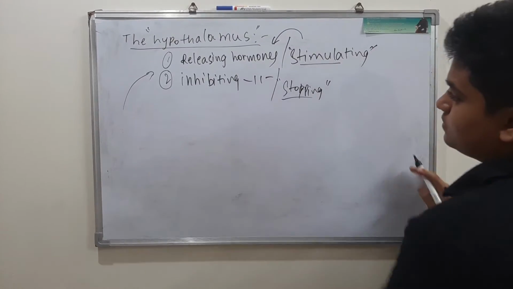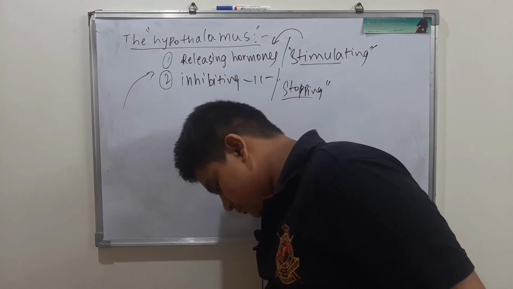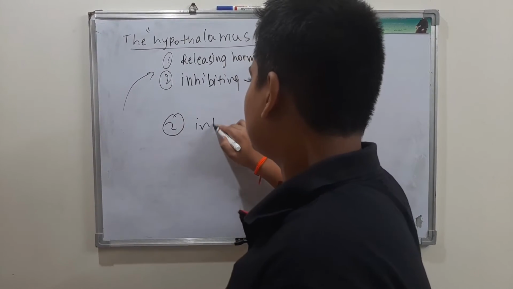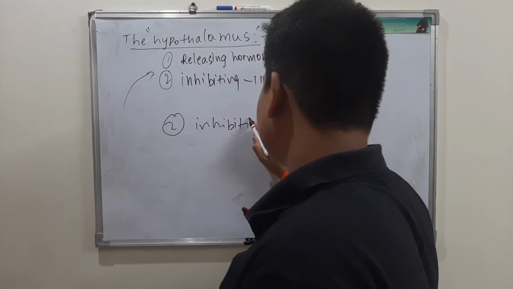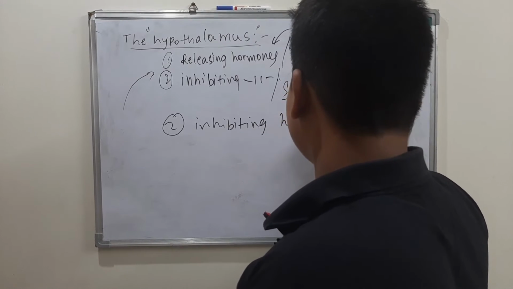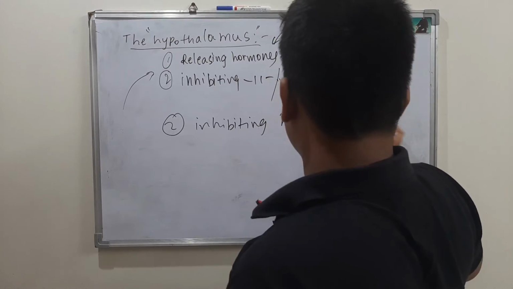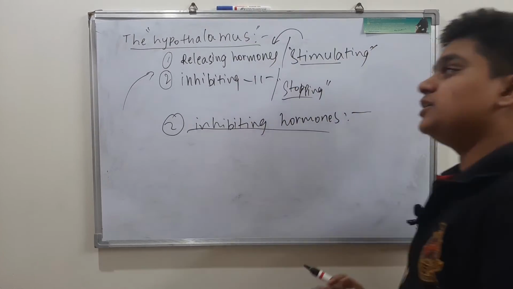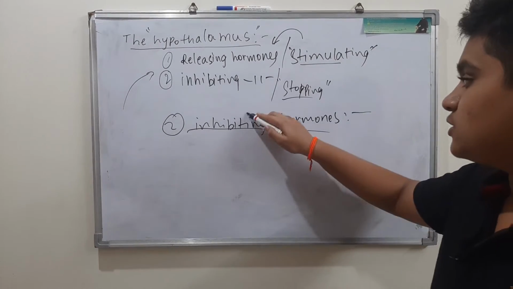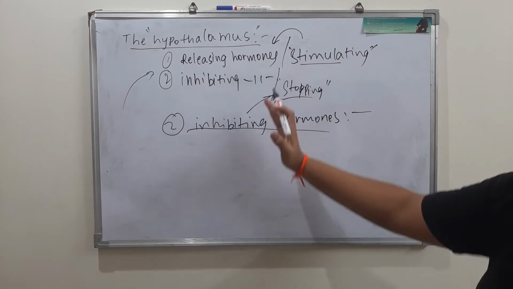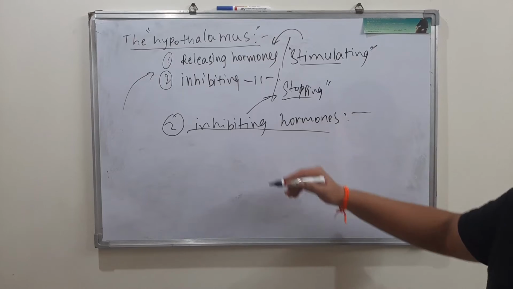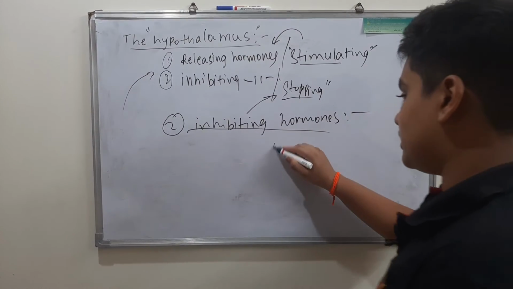Now let us move on to the inhibiting hormones. What is meant by inhibiting? Inhibit means to stop. That is why I told you to put stopping beside this.